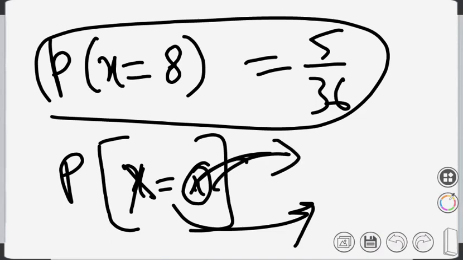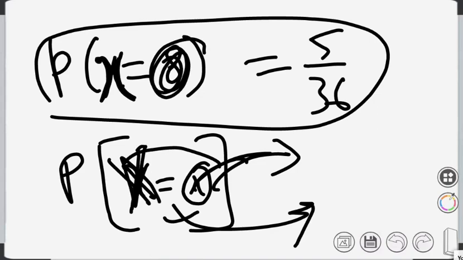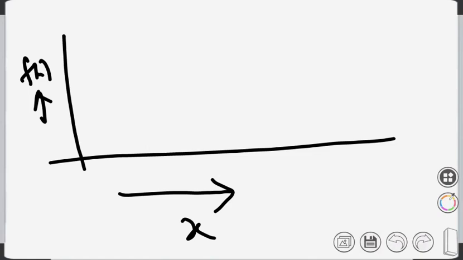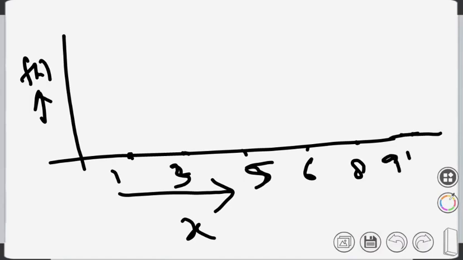For a discrete variable, if we plot the graph, the x-axis is x and the y-axis is f(x), and these are certain points, like 1, 2, 3, or in the last example that we did yesterday, the points 1, 3, 5, 6, 8, 9 and 10.